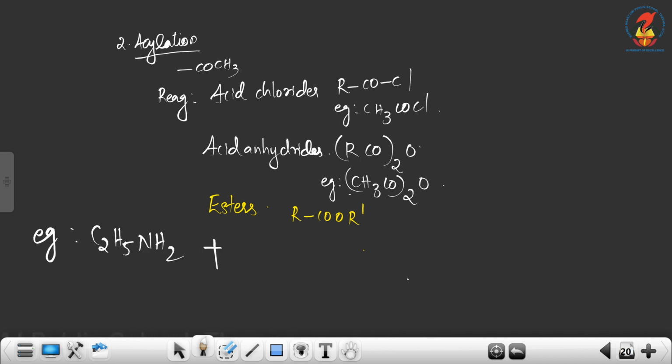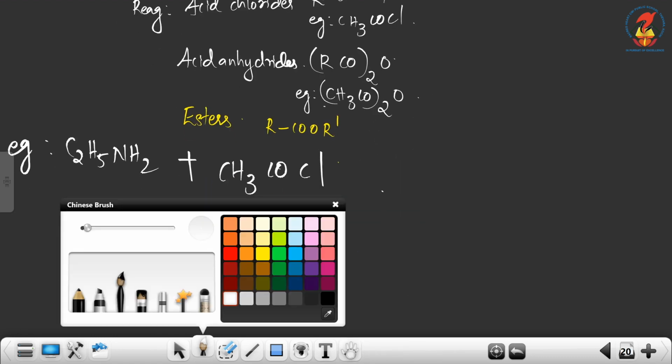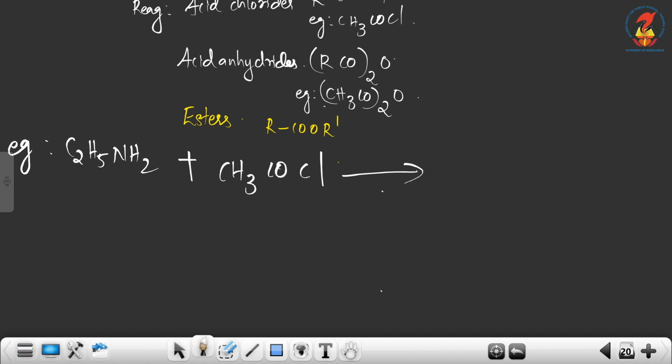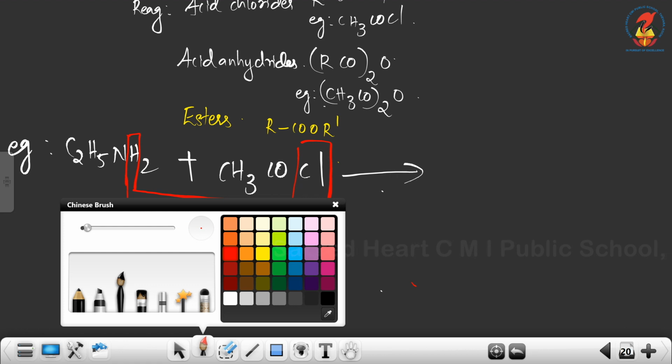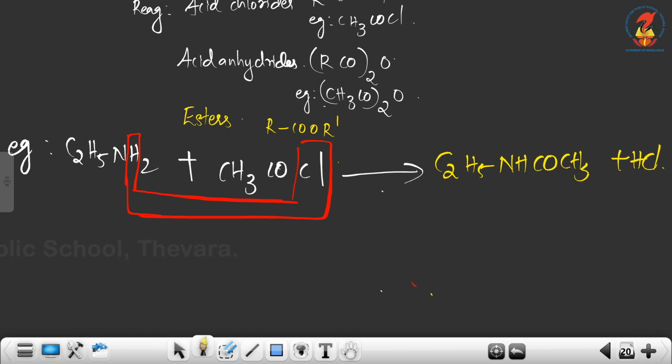C2H5NH2 on reaction with acid chloride or acetyl chloride. So, C2H5NH2, it is a primary amine. On reaction with acetyl chloride or acid chloride, what happens here is hydrogen from N and Cl from acid chloride are eliminated. So what are we getting here? Yes, here balance. C2H5NH2 will become C2H5NH, here remaining COCH3, plus HCl.